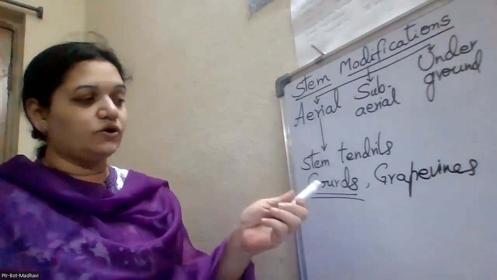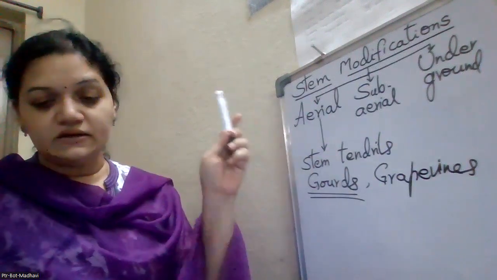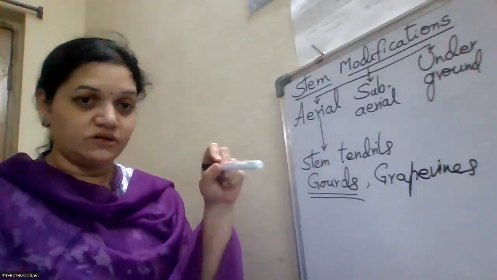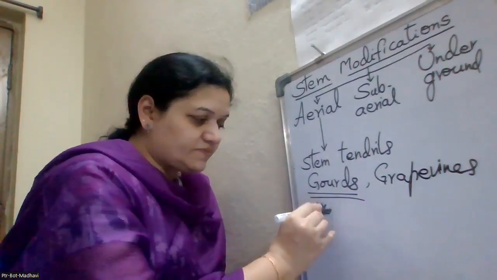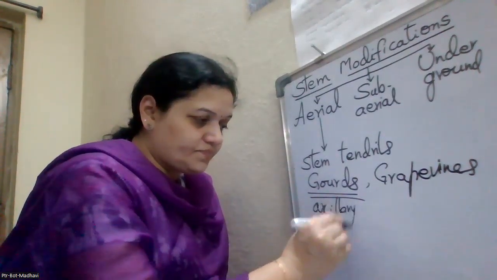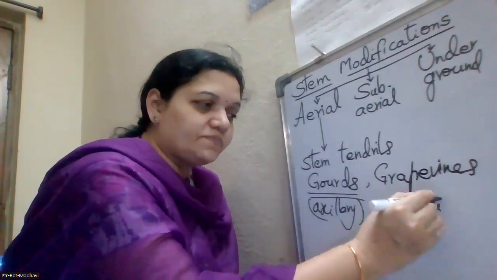So in the gourds, axillary buds, and in the grapevines, terminal buds will develop into the tendril-like structures.